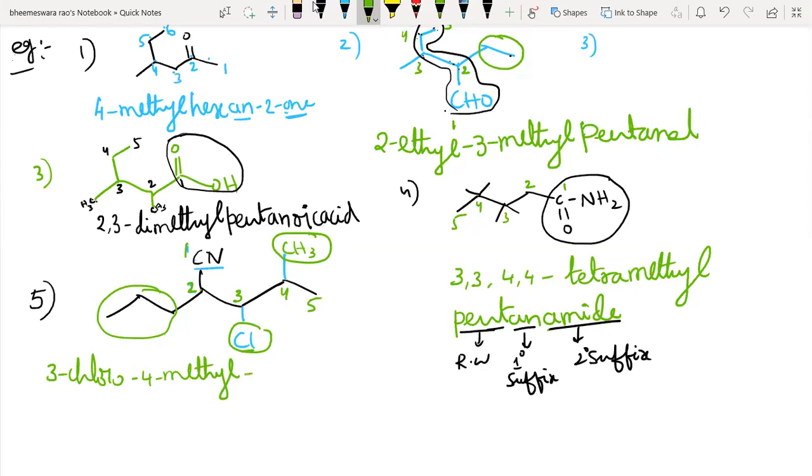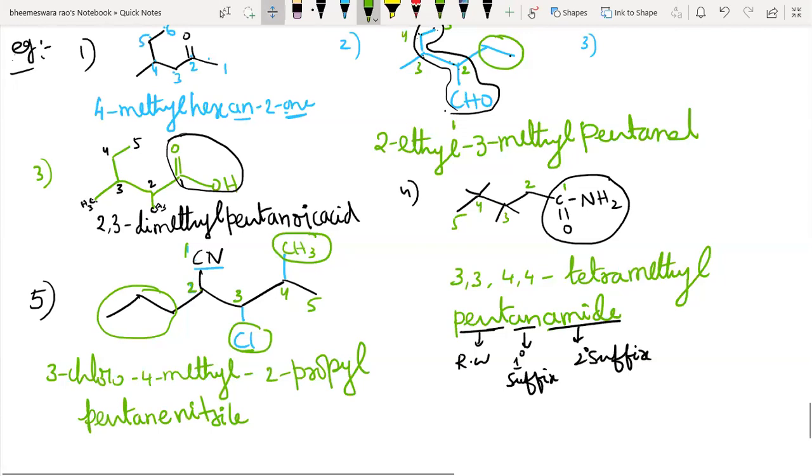Then methyl. Then propyl. Pentanenitrile. It is not pentanitrile. Girish, take a look. It is pentanenitrile. E should remain here, yes, because it begins with the alphabet N.